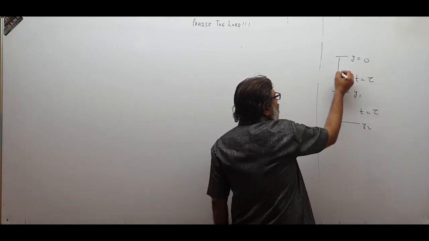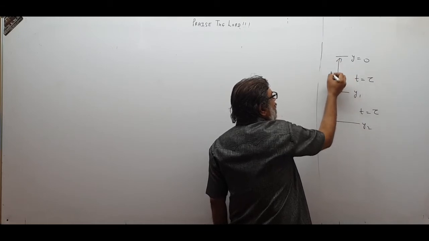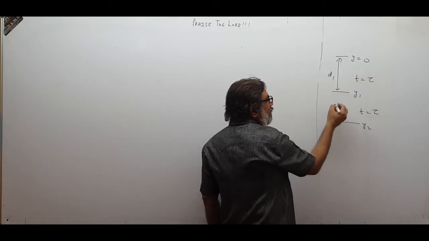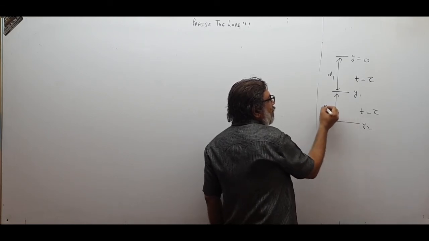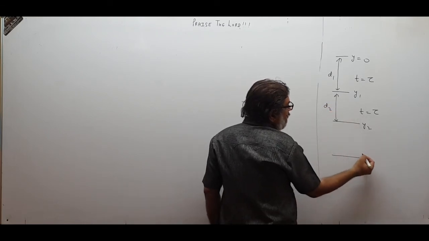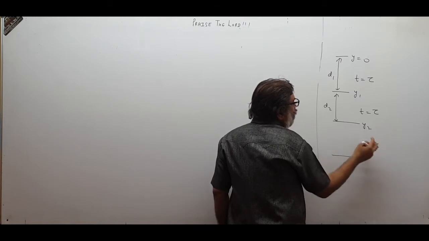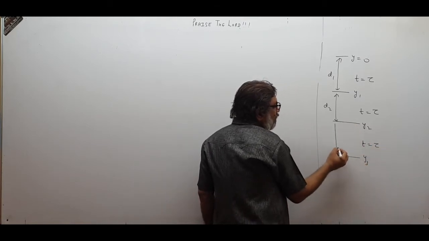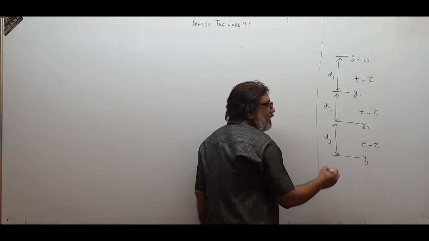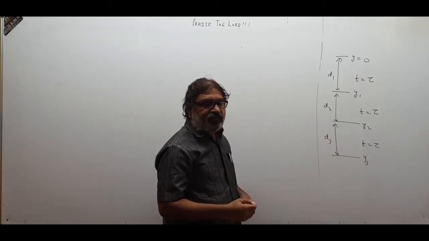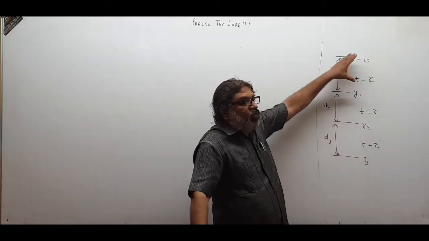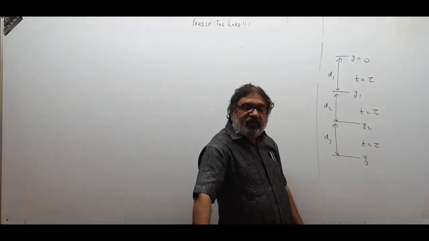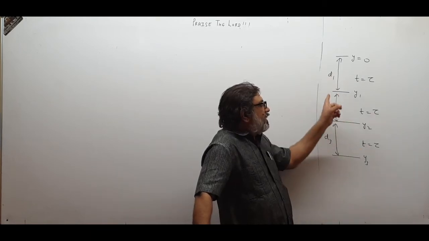So this is the distance d1 covered in the first time interval of tau, and this is the distance d2 covered by the body. Then again we give it time tau to fall from here to here. It reaches the position y3. This much is the distance covered in the third time interval tau. So we are giving equal time intervals tau, tau and tau, and the distances covered by the body are d1, d2, d3.